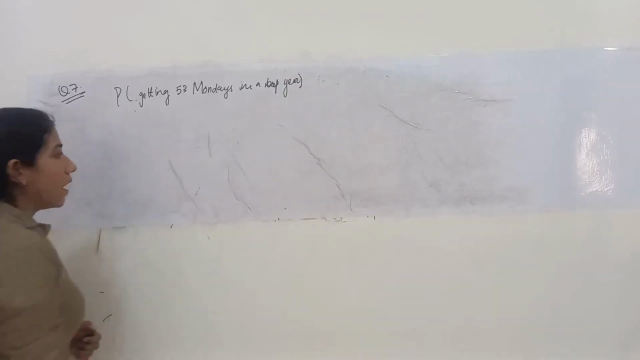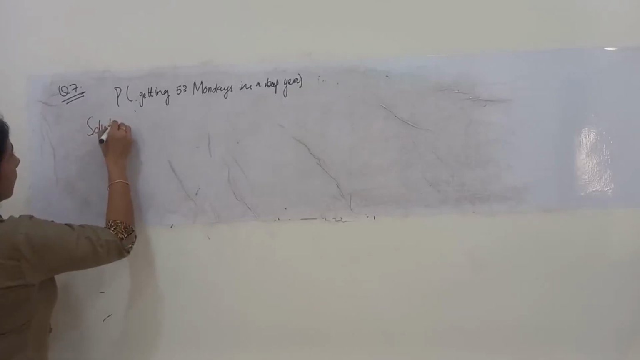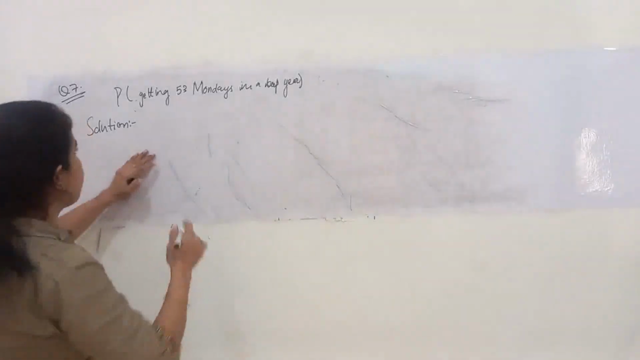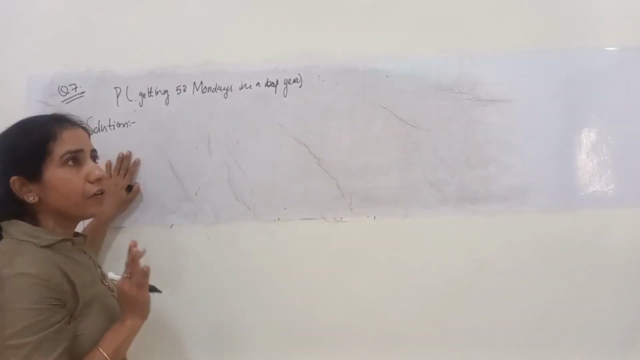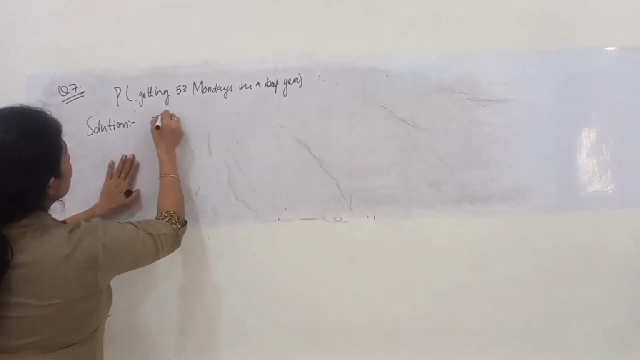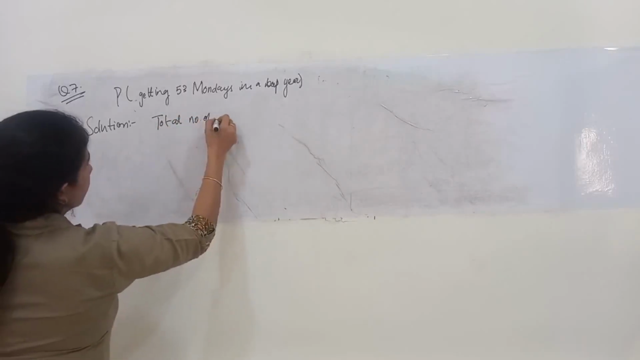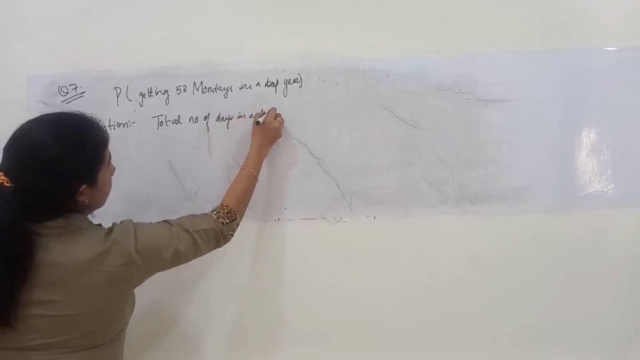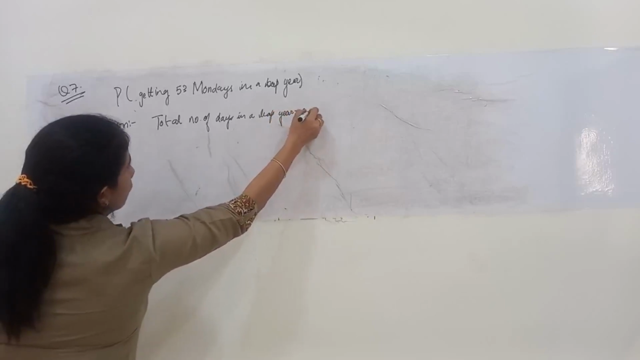Okay, now in a leap year, we all know that there are 366 days. First I will write the solution. Now, leap year total number of days is 366. So first of all we will calculate how many weeks there are in a leap year. Total number of days in a leap year is equal to 366.